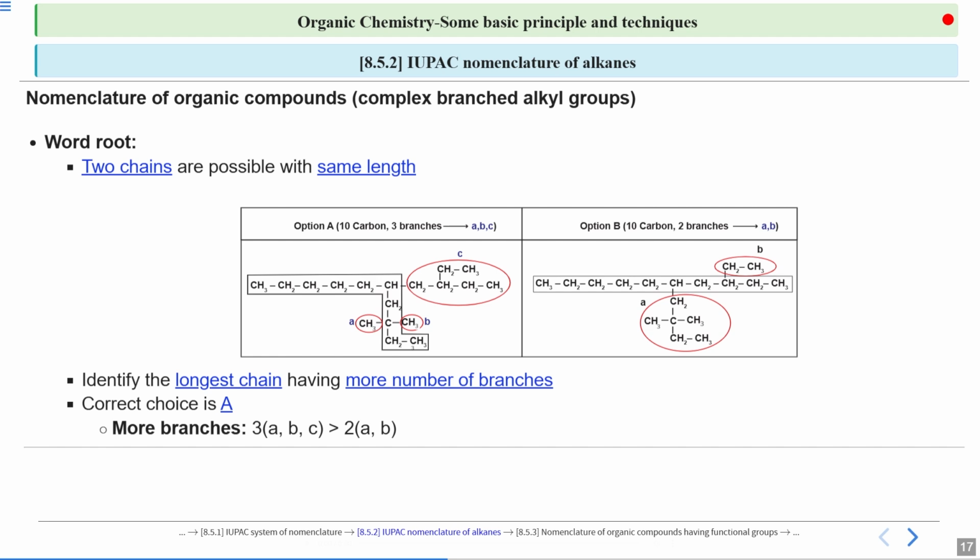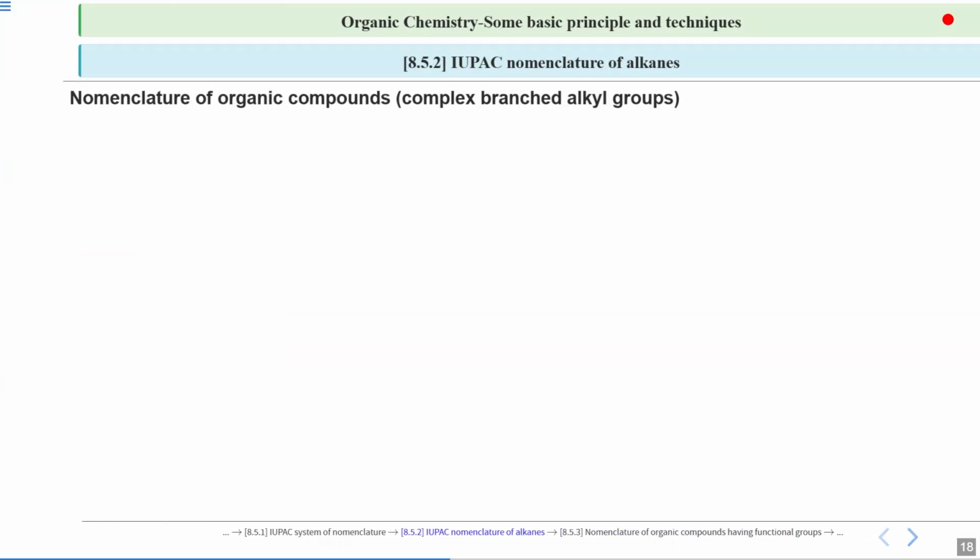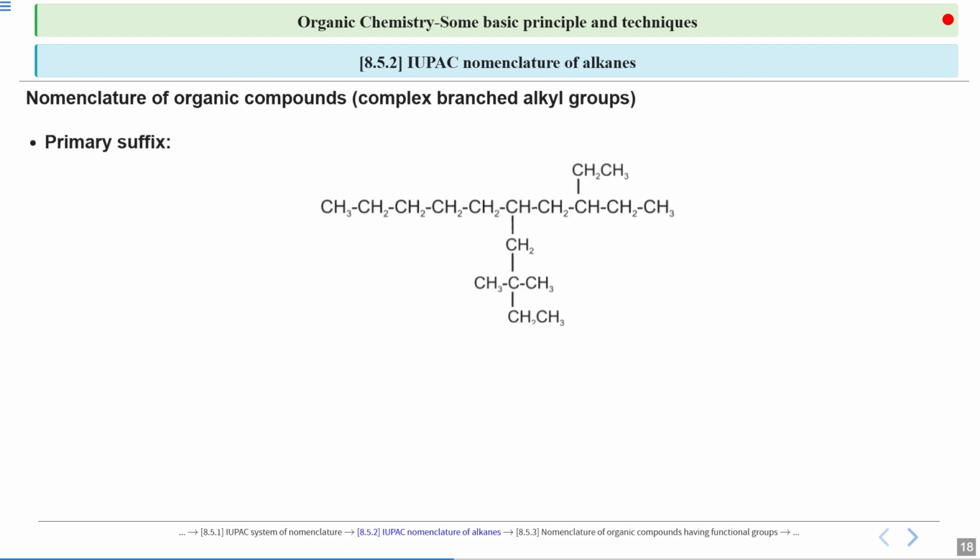But remember, we don't have to worry about the word root. It will be the same for both of them because the chain length is the same, but the substituents will change because the number of substituents is more for option A. So moving on to the next. Now we have decided our longest chain. Our next task is to search for the primary suffix.